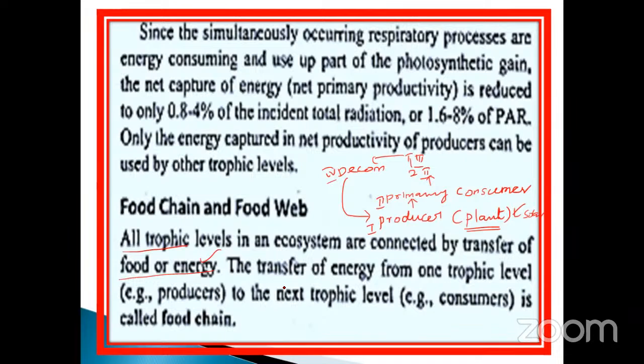Okay, see here, my dear students, this is very, very important. So first of all, you should know what the trophic levels are. Already you know a little bit about trophic levels. First it starts from the producer, isn't it?